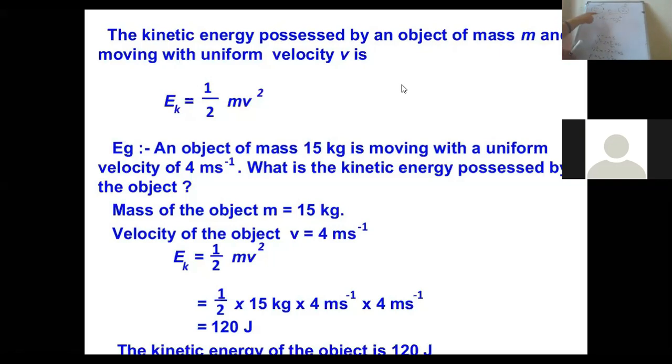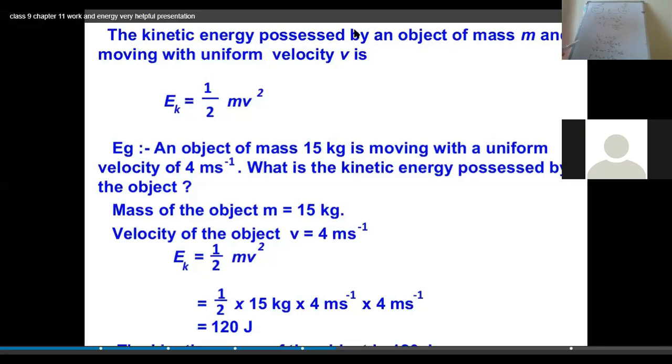So here work done is F into s. So instead of F into s, kinetic energy is equal to mv square upon 2, that means half of mv square. Right? I hope that you must have understood.